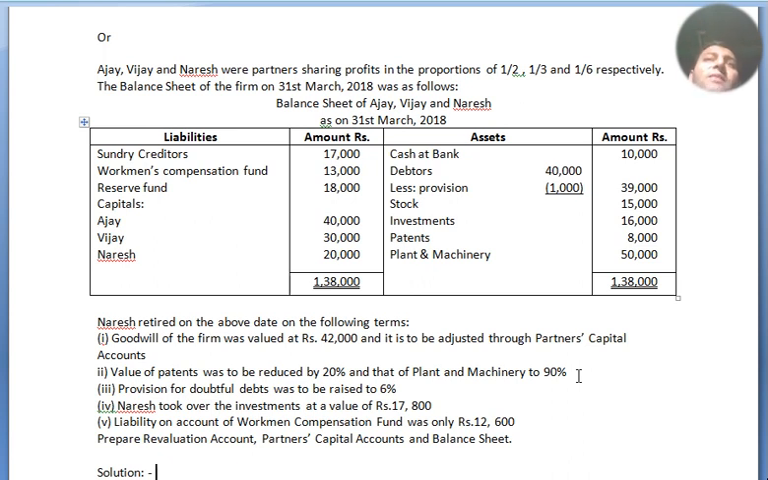Naresh took over the investment at a value of rupees 17,600. Liability on account of workman compensation fund was only rupees 12,600. And you have to prepare the revaluation account, partners' capital account and balance sheet, and this is the question of retirement.